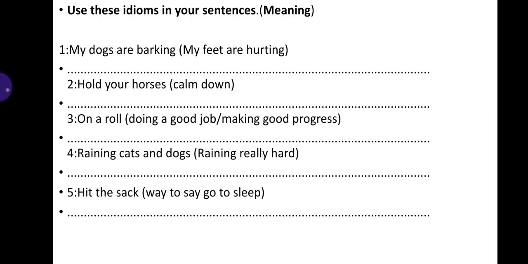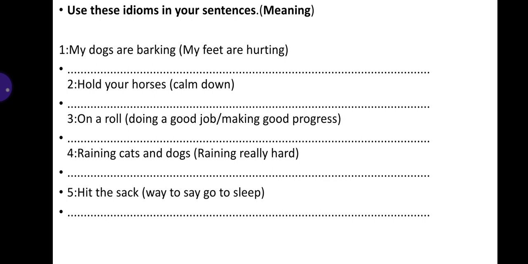Next idiom is hold your horses. It means calm down. If you want to tell someone to calm down, you can say hold your horses. Use this idiom also in your sentence. Next is on a roll, meaning doing a good job or making good progress. If you are making good progress or doing a good job, you can say on a roll. Use this idiom in your sentence.